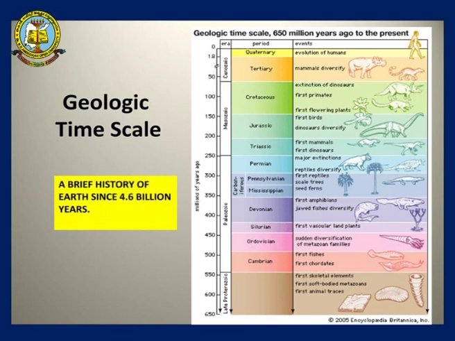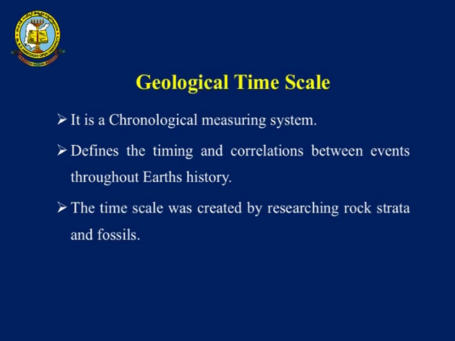So the geological time scale is nothing but a chronological measuring system which gives you the correlation between events. These events are divided into various segments based on the changes which took place from the older period to the newer period.